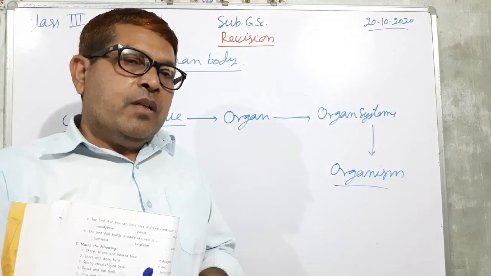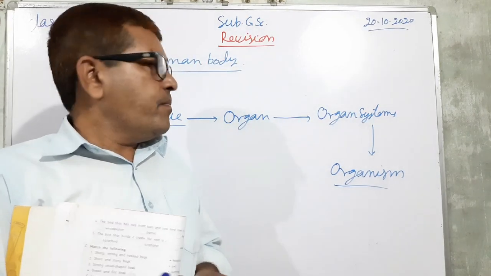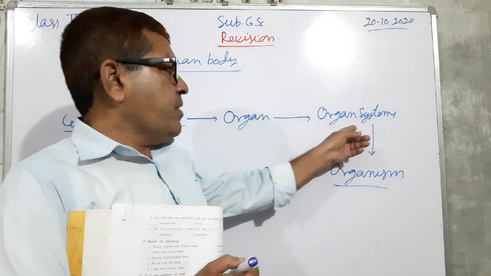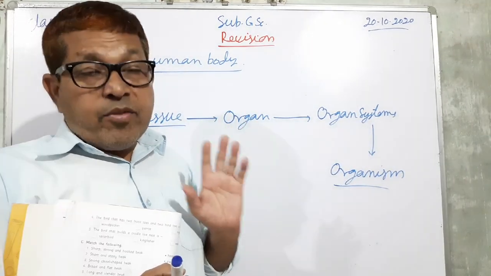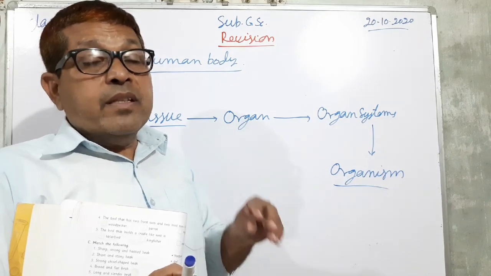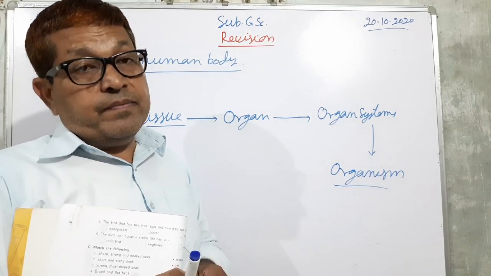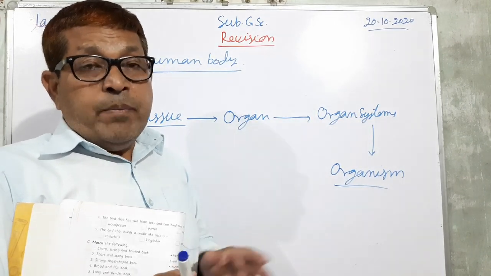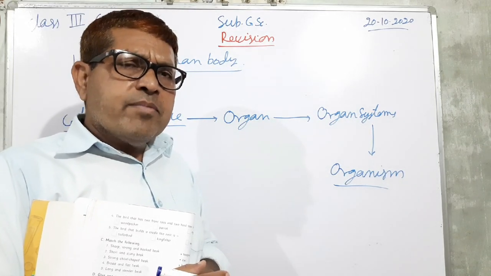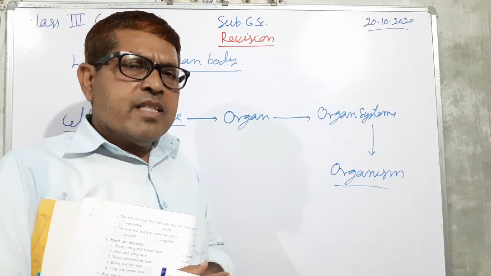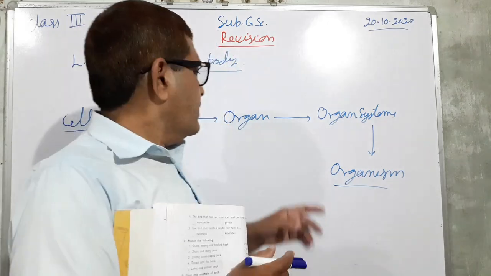As we have the digestive system, respiratory system, circulatory system, reproductive system. These are so many systems. The digestive system consists of organs.